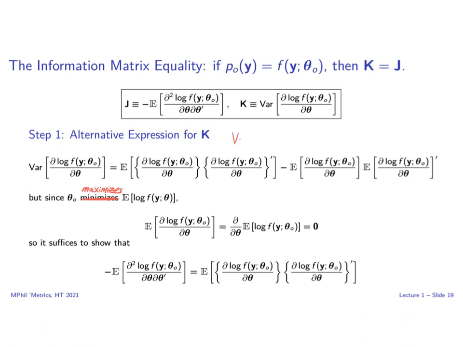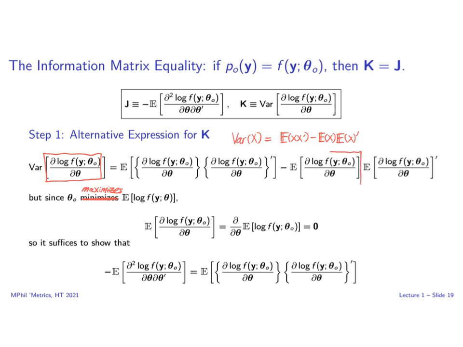The variance of a random vector x is equal to the expectation of x multiplied by its transpose minus the expectation of x multiplied by the transpose of the expectation of x. Applying this to the quantity d theta log f, we obtain the following expression.